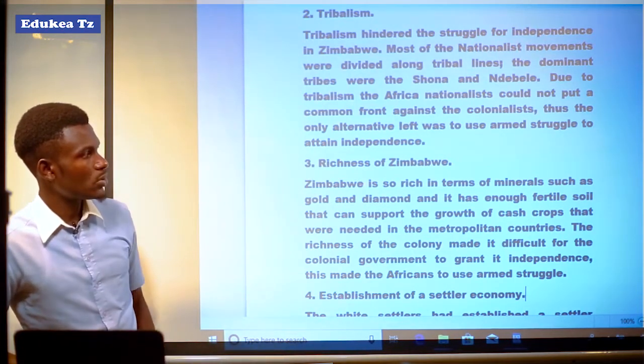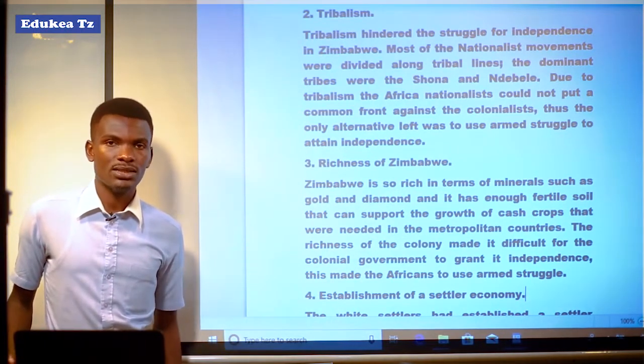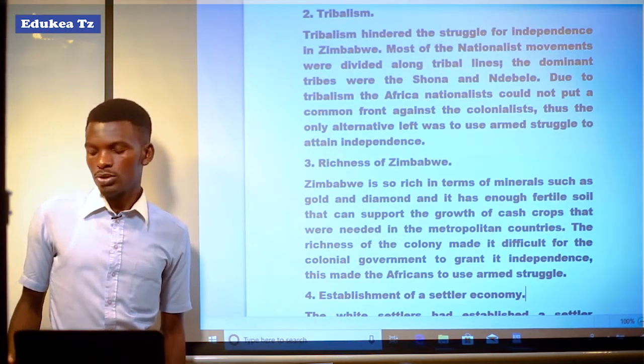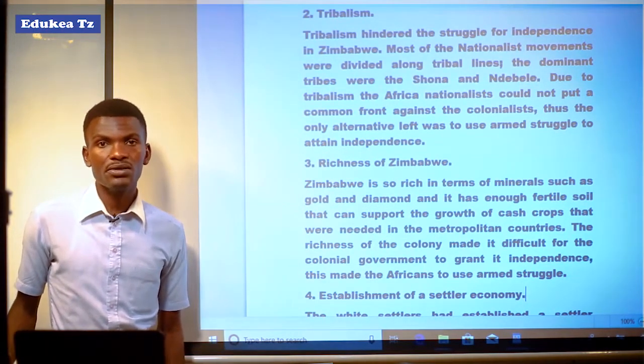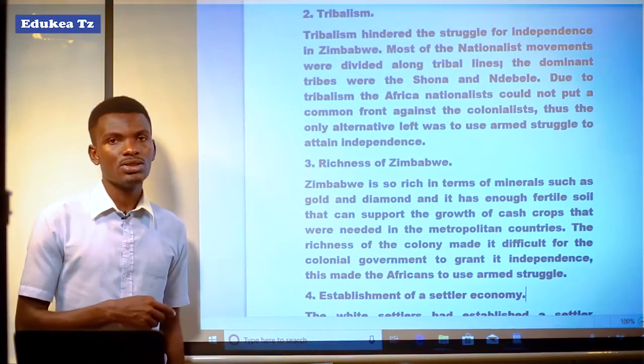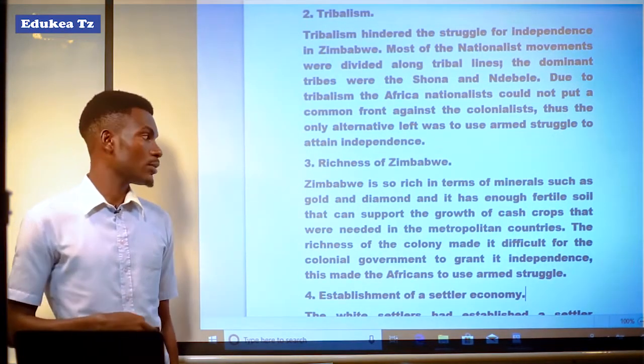Another was the richness of Zimbabwe. It means that Zimbabwe was rich, or is rich. So the colonial masters were not ready to grant independence, fearing to lose that richness or wealth which was in Zimbabwe.